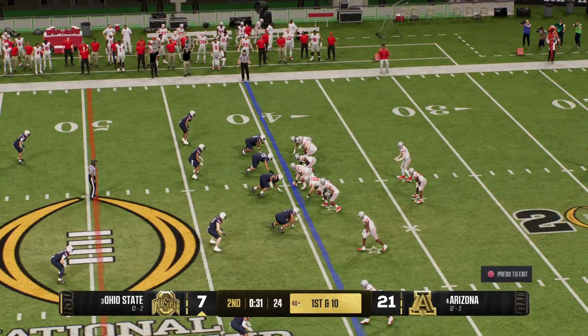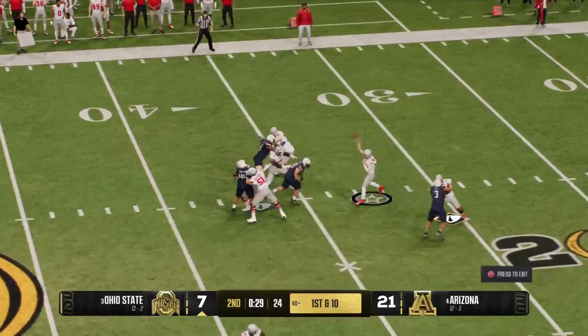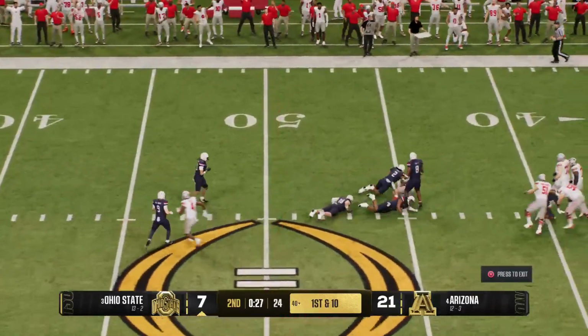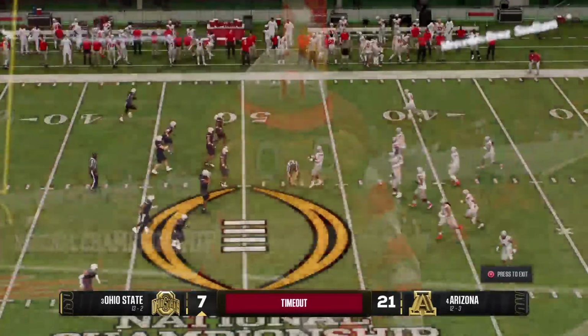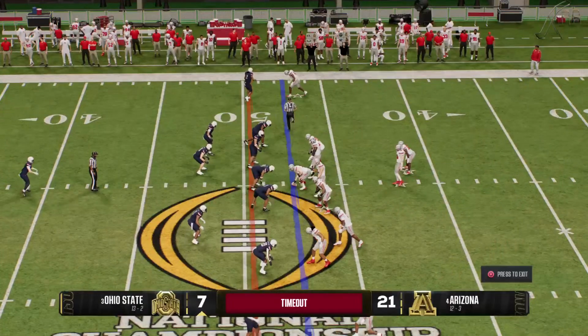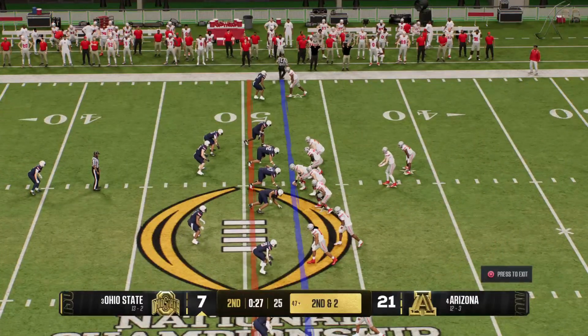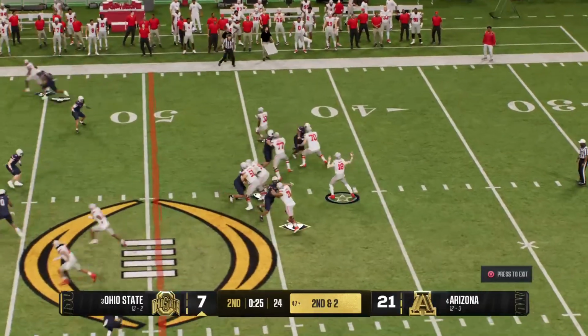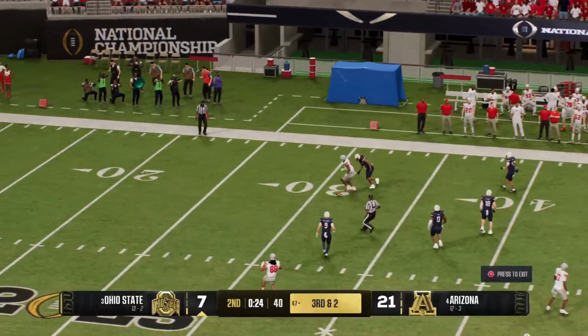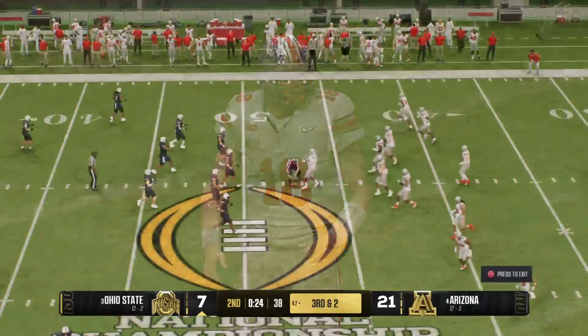Game moves the ball to the 40. It'll be first down. Caught over the middle. It's Scott. Brought down, but broke a tackle to produce a solid gain there. And the offense will now quickly spend a timeout. Second down, we're going to throw it. Oh, and he doesn't hang on off the deflection there.